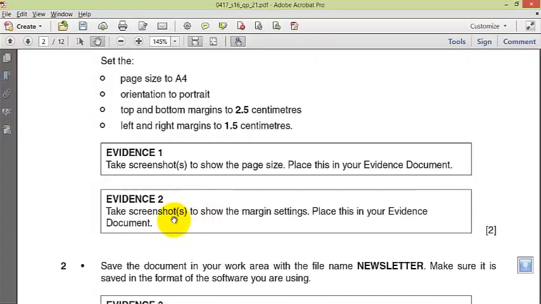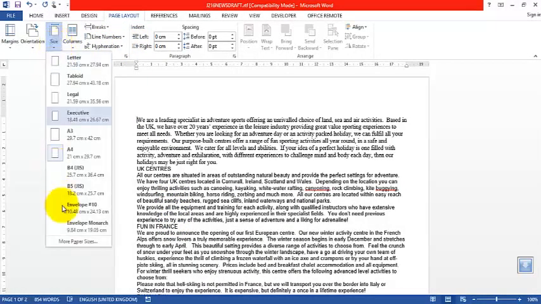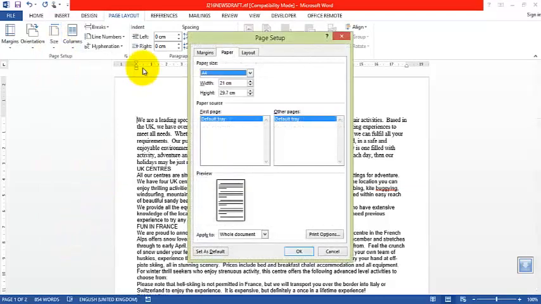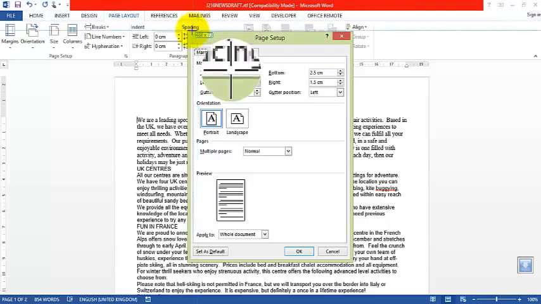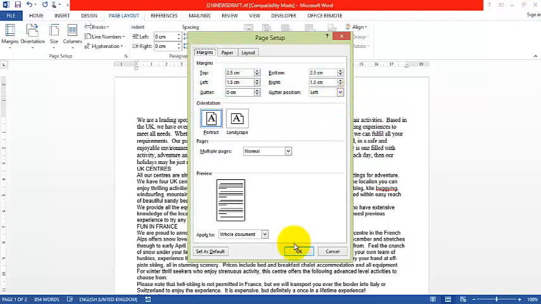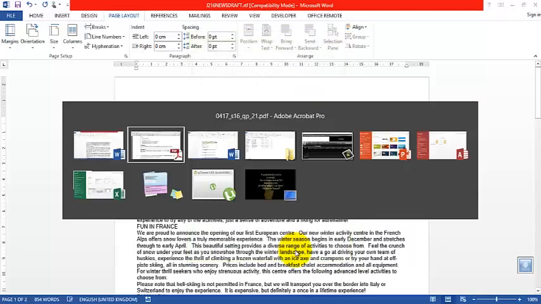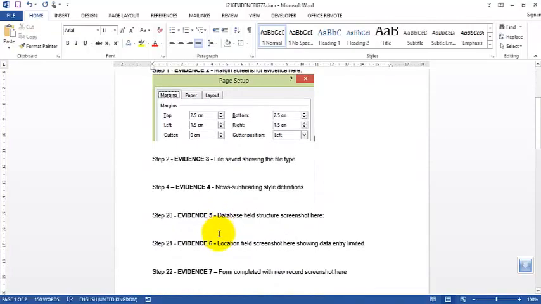Take screenshot to show the margin settings. Place this in your evidence document. Okay, I go back to more paper sizes, margins, screenshots of this. Okay, I'll drop it here. That's great.